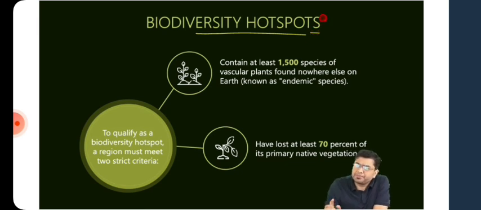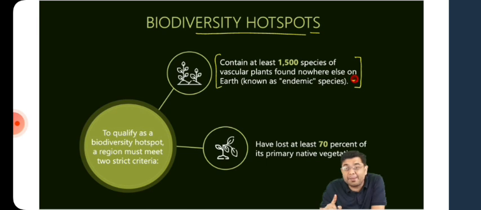Any region to be regarded as a biodiversity hotspot needs to fulfill two basic criteria. Two basic conditions need to be met, and only then can you declare a region a biodiversity hotspot. First of all, it needs to contain at least 1,500 species of vascular plants found nowhere else on earth. That is, 1,500 species of vascular plants should be endemic. Endemic means something found in that area and not found anywhere else.